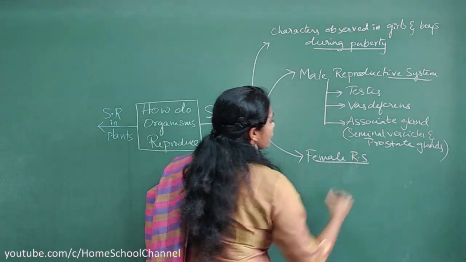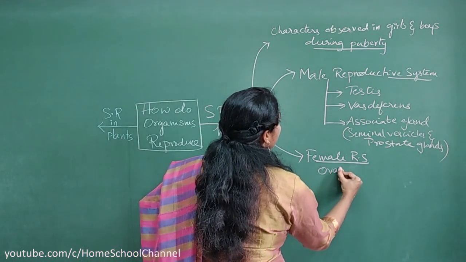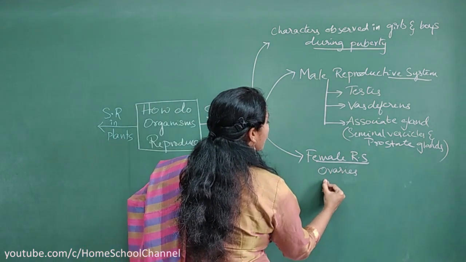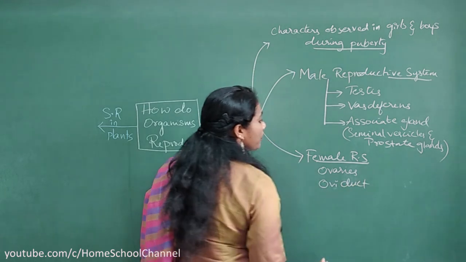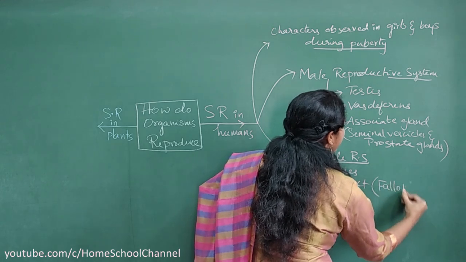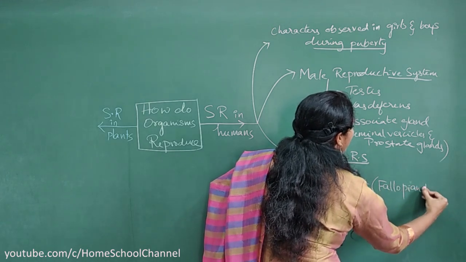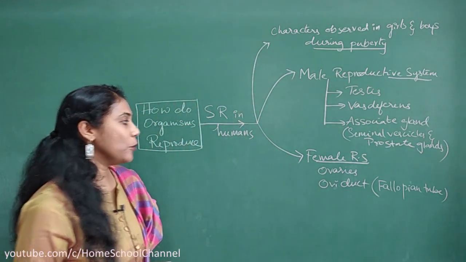The female reproductive system is also very important. In the female reproductive system, you have to know about the ovaries and the oviduct. Oviduct is nothing but the fallopian tube. One important process occurs in the fallopian tube.